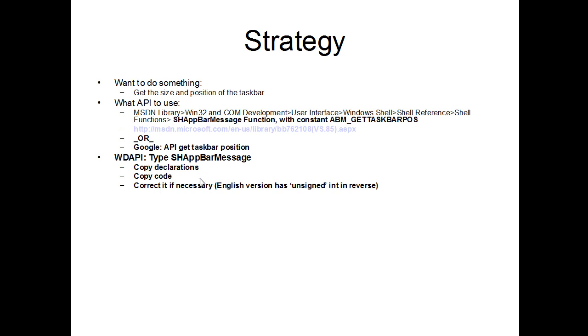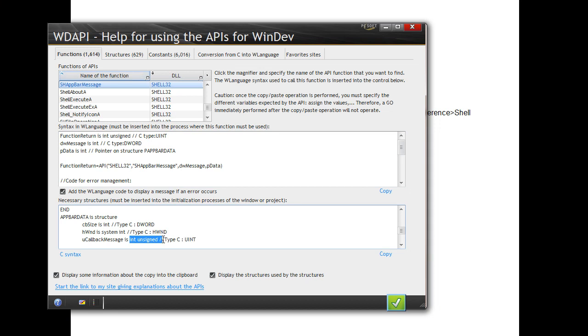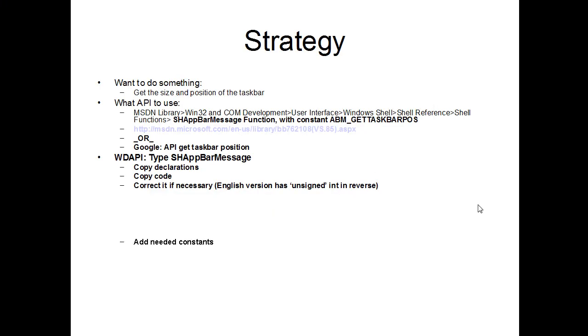Instead of having unsigned int, as you can see, we have here int unsigned, and that is going to create a compile error in your code. That's really nothing. You can solve that in half a second, so it's not perfect.